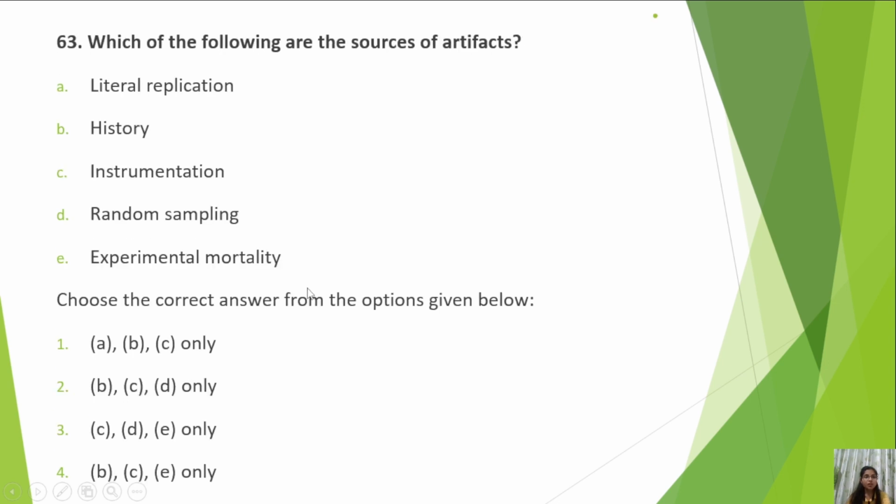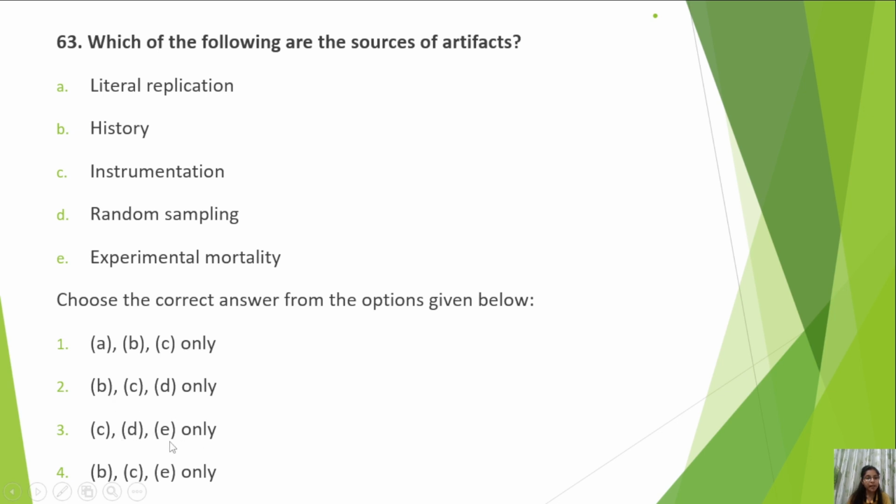Next question is, which of the following are the sources of artifacts? Artifacts here means which can interfere with our research. So options are literal replication, history, instrumentation, random sampling, experimental mortality. So if you have read the research book by Wimmer and Dominic, mass communication research book, you can answer this question. So see, random sampling is not a source of artifacts. In fact, random sampling is considered to be good. Like if you choose random sampling, your results would be better. So D is not the option.